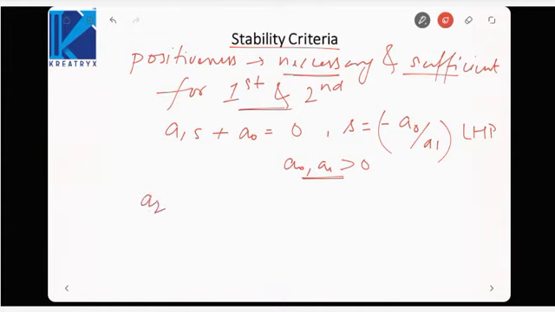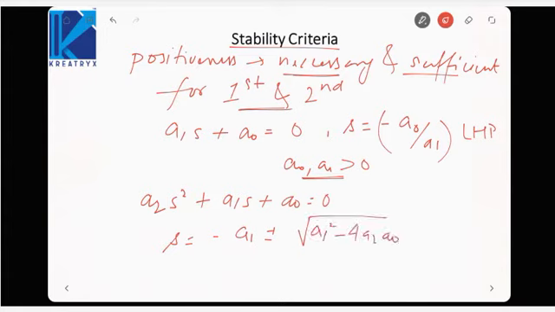Similarly, in a second order system, a2s square plus a1s plus a naught, poles will be minus a1 plus minus root of a1 square minus 4 a2 a naught, divided by 2 a2. If all coefficients are positive, the real part is less than 0, or it lies in the left half plane. So the system is stable. That means for first and second order systems, positiveness of coefficients is a sufficient and necessary condition for stability. You do not need to apply any criteria; you can directly check whether it is stable or unstable.